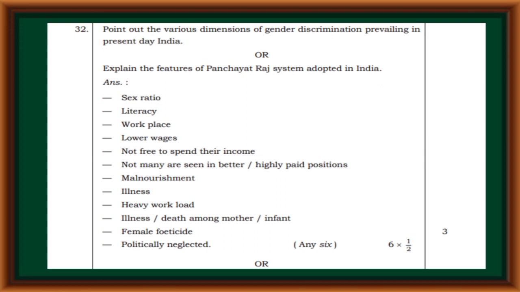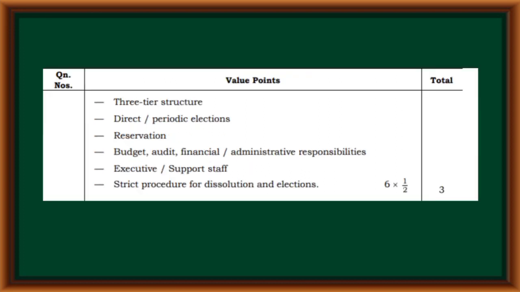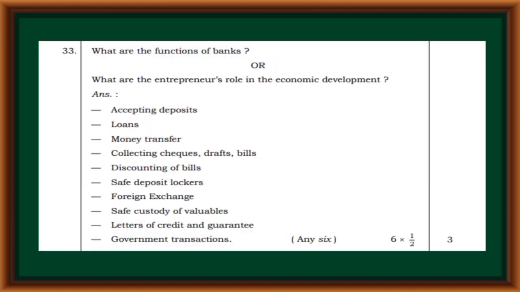Explain the features of Panchayat Raj system adopted in India. Three-tier structure, direct periodical elections, reservation, budget audit, financial and administrative responsibilities, executive support staff, strict procedure for dissolution and elections.